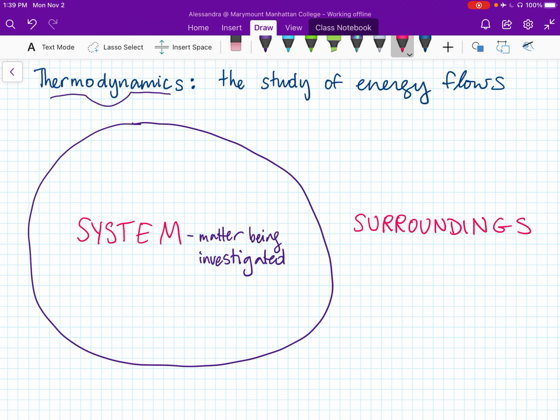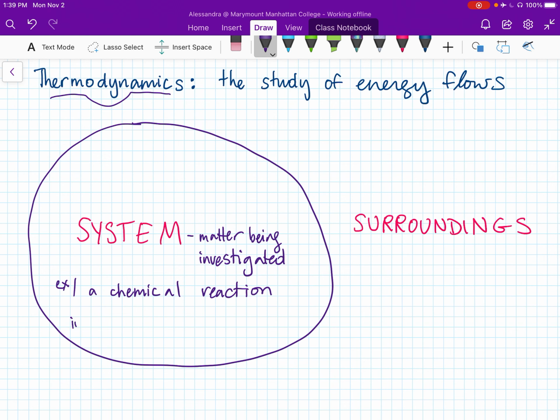So the system is the matter being investigated, whatever it is. Most of the time in this class, the matter being investigated is going to be a chemical reaction. It doesn't have to be, but most of the time that is what we're talking about, at least in this class. So the chemical reaction is going to be your system that you're investigating.